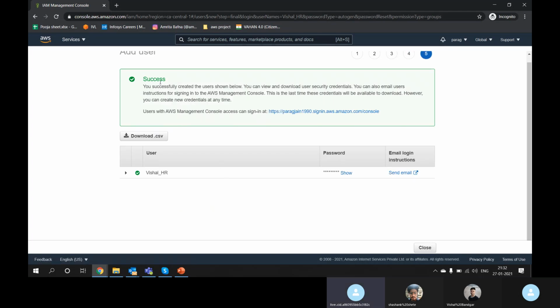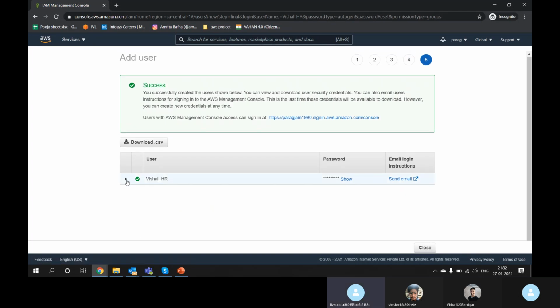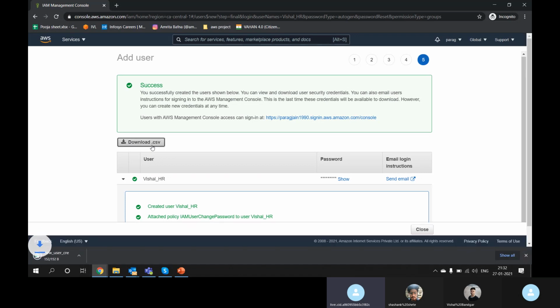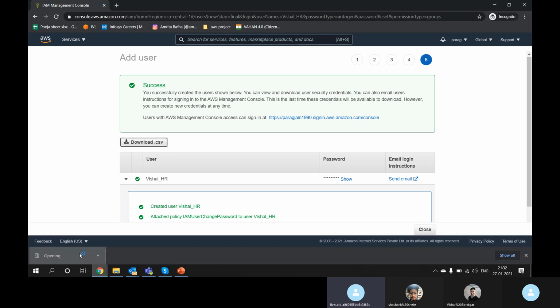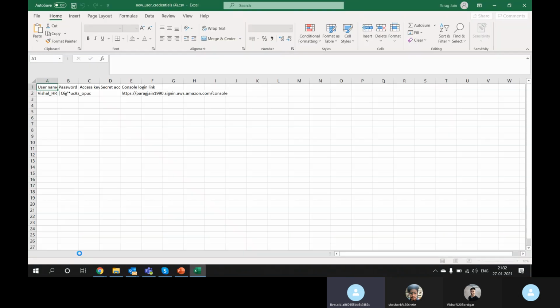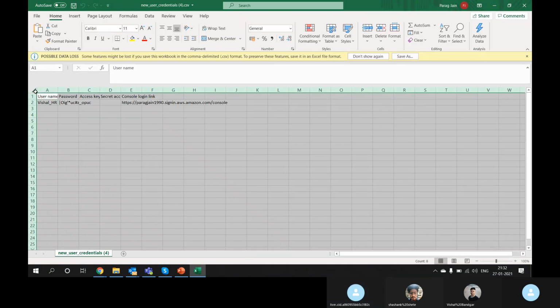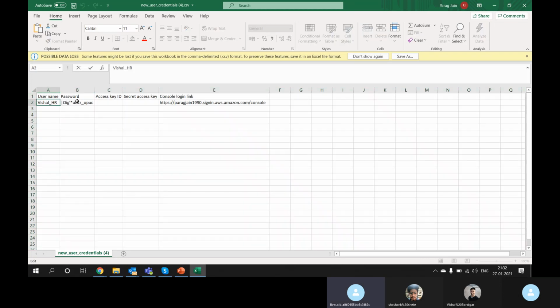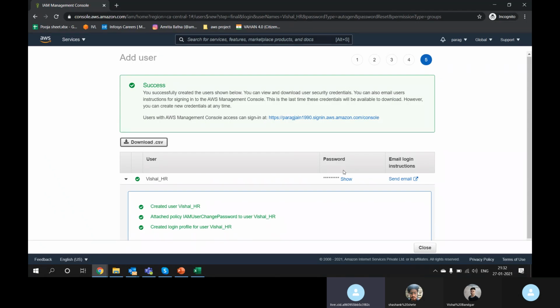Okay, so our user is created successfully in AWS. The username is Vishal. You can see the password or you can download the password from here. Can you see download CSV? I am going to download the password. Let's open this Excel and see what is inside. Can you see the username? This is the password which is generated, and even this password is in the console. You can see show password. The same password is there in our Excel.